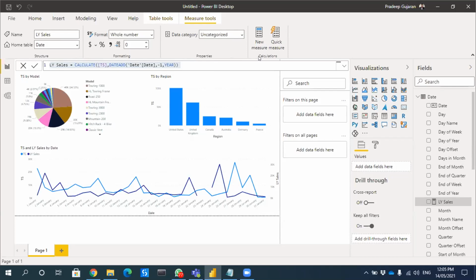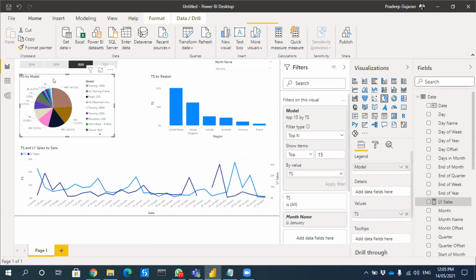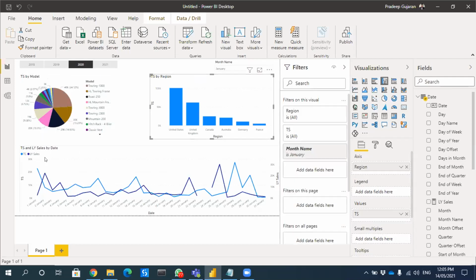Okay, sir. So can we move on to what we need to do now? Yeah. So now you have to practice: bring one slicer which is year, another slicer which is month, then total sales by model, which is top 20 models, then all the regions, then day-wise sales. Comparison between the current year and the last year. So this is a practice for now.